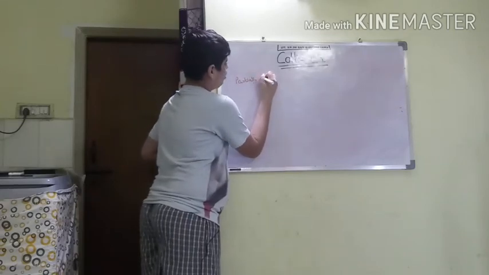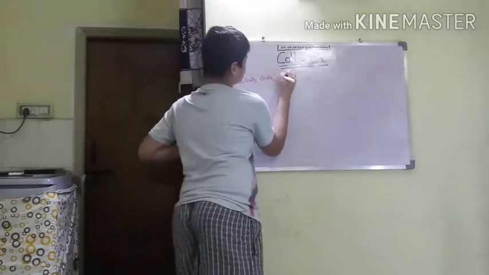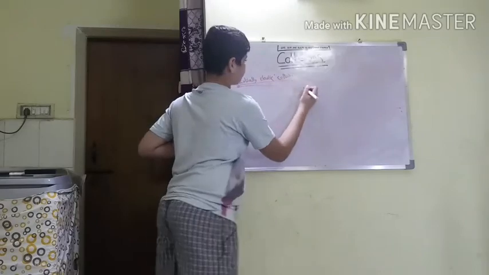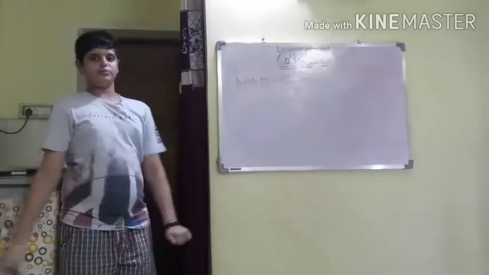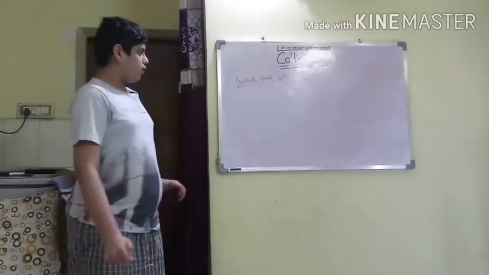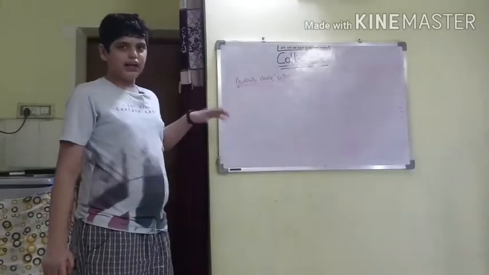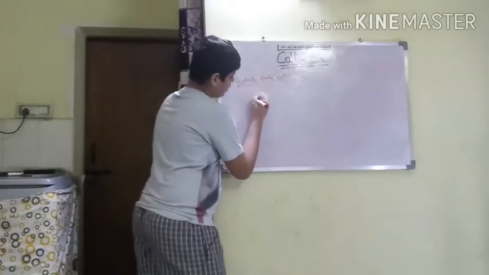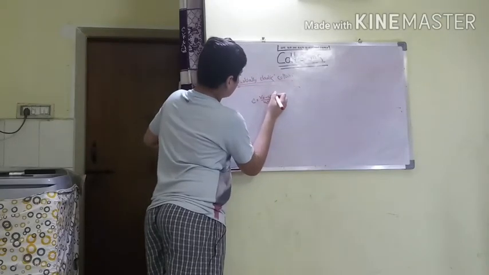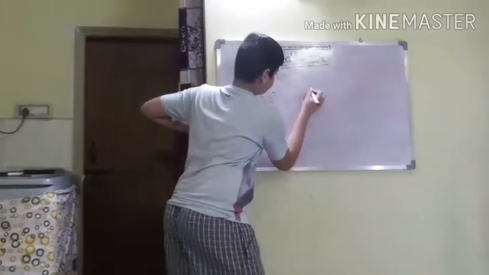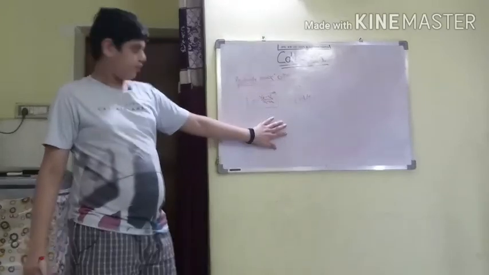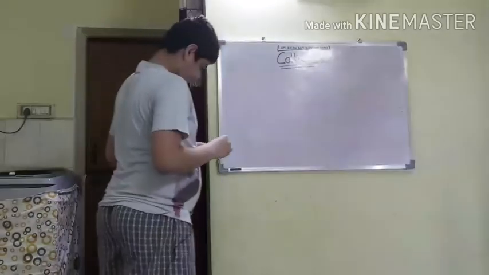Now, partially elastic or partially inelastic collision. Here I am not going to draw any diagrams because it will take so much time and already the video has become too lengthy. So now partially elastic or inelastic collision. Now here e is equal to V2 minus V1 upon U1 minus U2. Okay, conservation of linear momentum also we should apply, or he will ask to find the value of e. So these two conditions we have to apply.